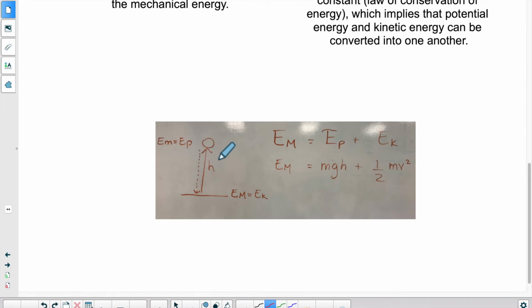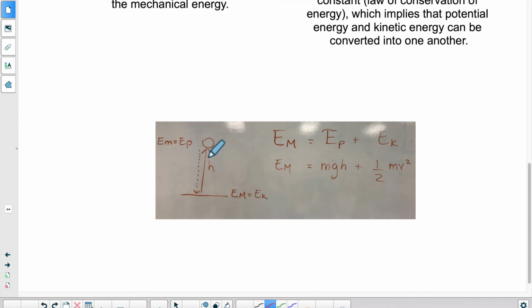When it's at the top and it stops, it's so fast that you don't really see it stop, but when it stops, well, there's no more movement, right? So if there's no more movement, there's no more kinetic energy. So at that point, there's only potential energy and obviously mechanical energy. So we will say that EM, the mechanical energy, is equal to the potential energy for that very little moment where the object stops moving.